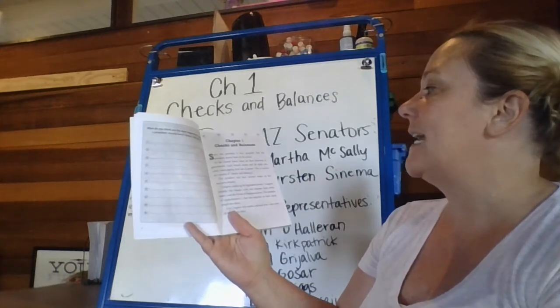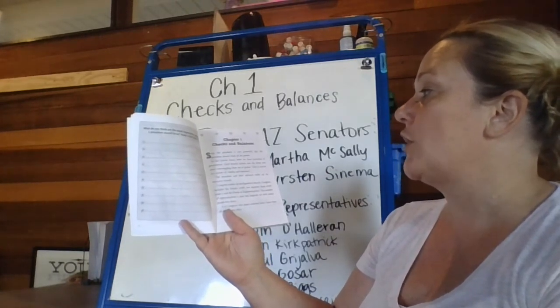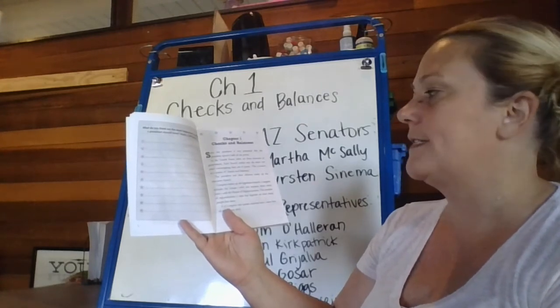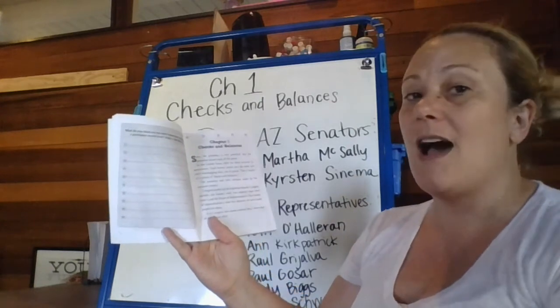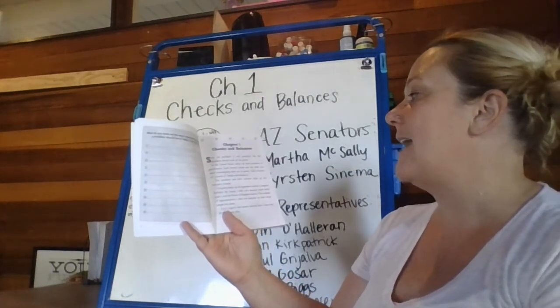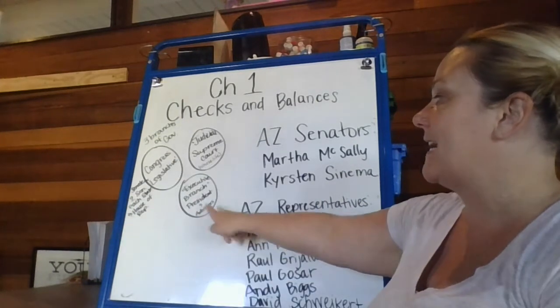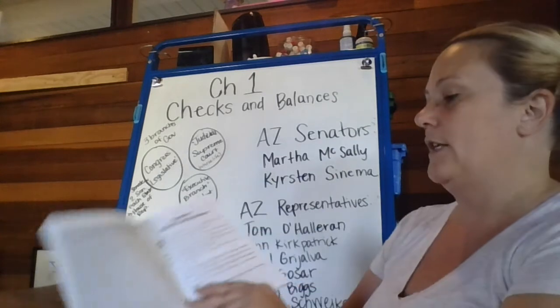In the United States, there are 3 branches of government. Each branch makes sure the other 2 aren't overstepping their use of power. This is known as a system of checks and balances. The president and their advisors make up the executive branch.